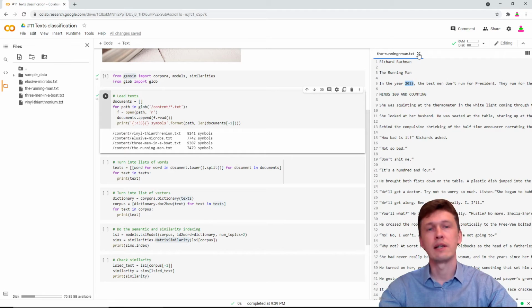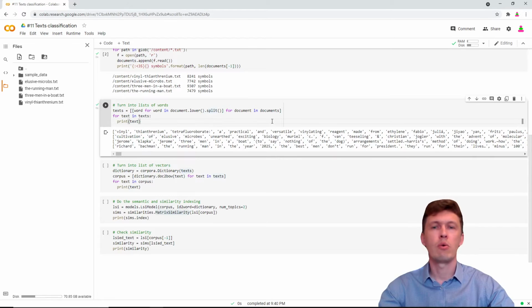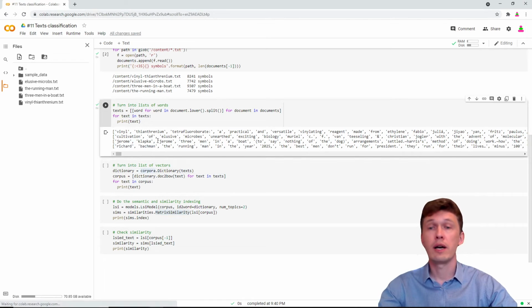Okay, next we turn our text into lists of words. There is no AI, we just split a string using a space symbol as a separator, okay? Richard Bachman, do you know that this is a made-up name for Stephen King? Then our AI doesn't understand words written by letters.